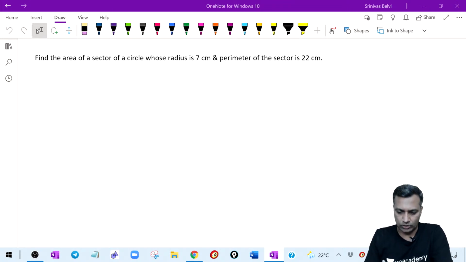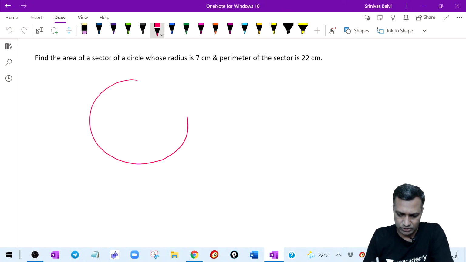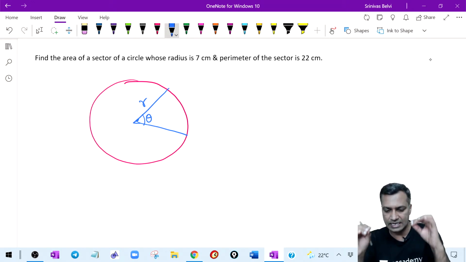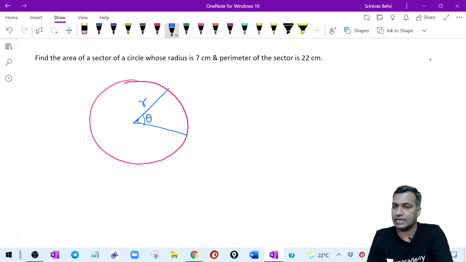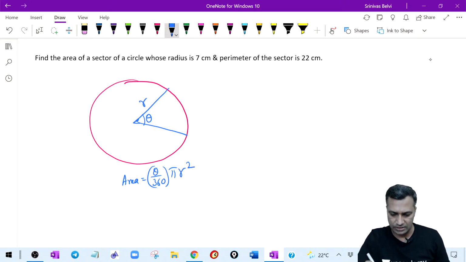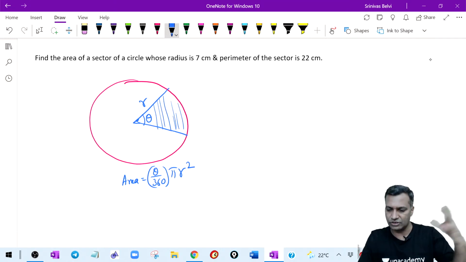All right, Arshit. So let's take a look. Two formulas we talk about, right? When I talk about the area of the sector, we talk from two perspectives. Say there is a circle, and I want the area of this particular sector. Radius is given and the angle theta is given. Then the area is theta divided by 360 times pi r squared. This is one way of finding the area, theta by 360, because I don't want the full circle. I just want the area of only this particular sector.